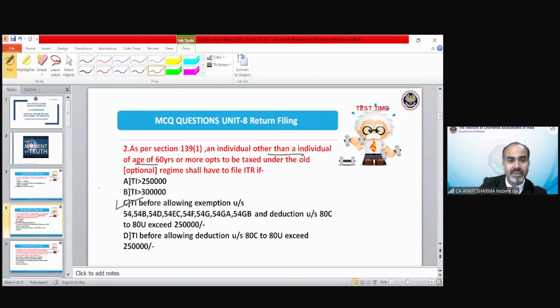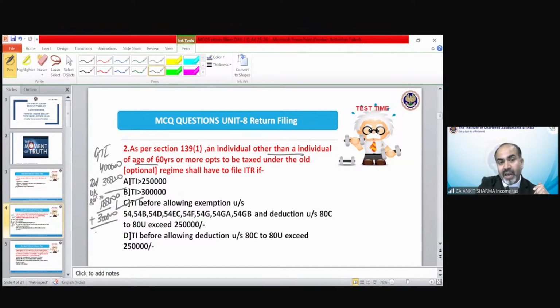Suppose like this, the GTI is 4 lakh and deductions under section 80C to 80U are, suppose in the question, 3 lakh. So now TI would be 1 lakh. So now you will say no, he does not need to file an income tax return. So as per point number 2, you will say he need not file his income tax return. But if you go by point number 4, which has been discussed earlier in today's session, then point number 4 will add back the 3 lakh rupees reduction.